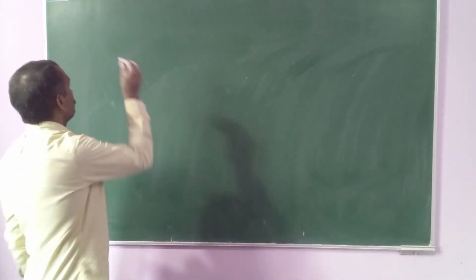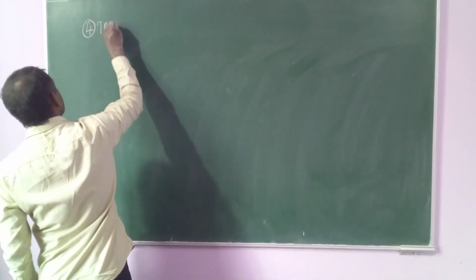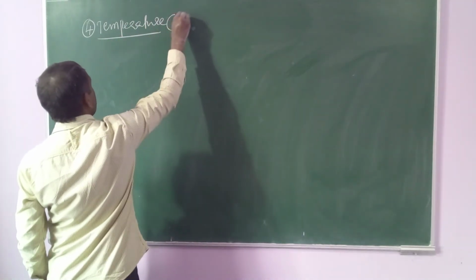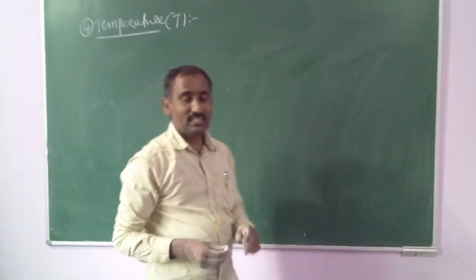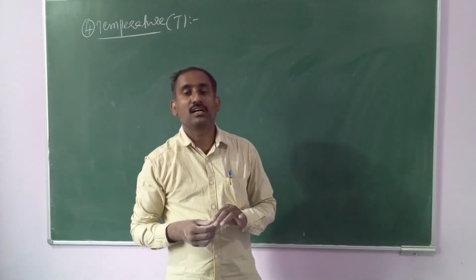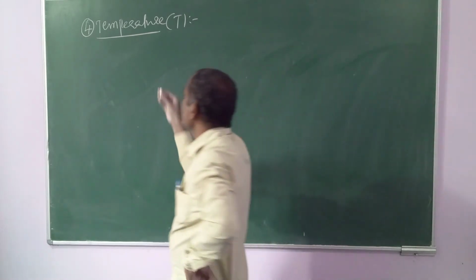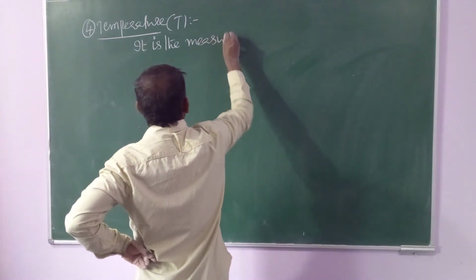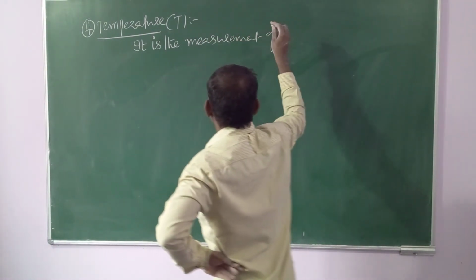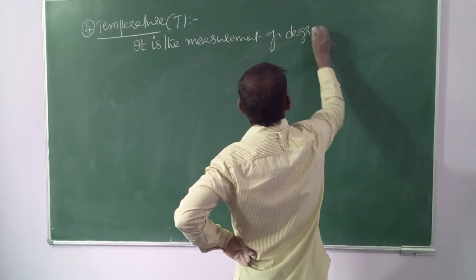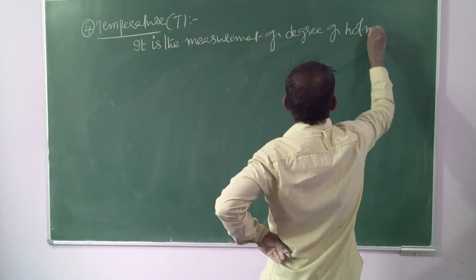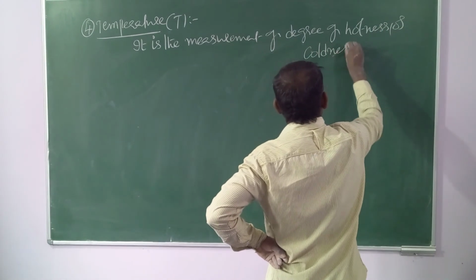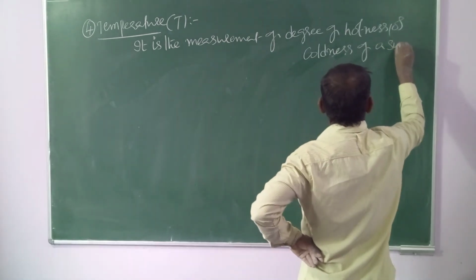Next, temperature. Fourth one, temperature, denoted by the symbol T. So temperature is nothing but it is the measurement of degree of hotness or coldness of a body or substance.